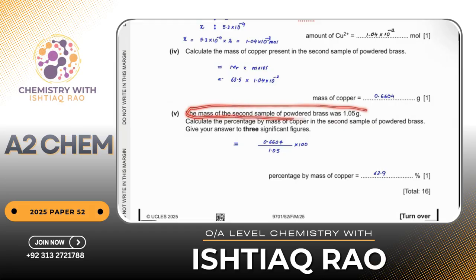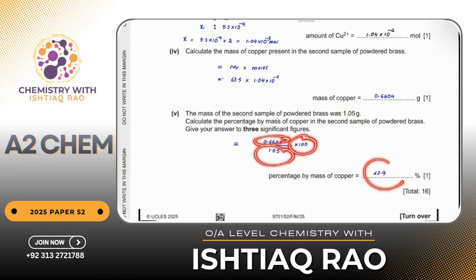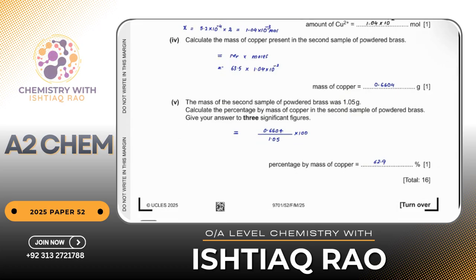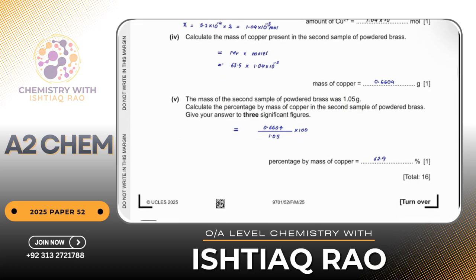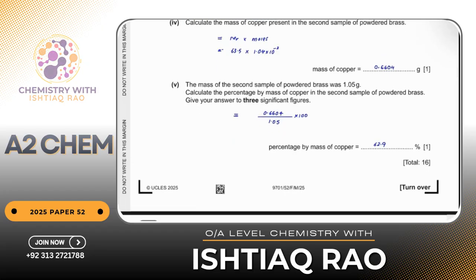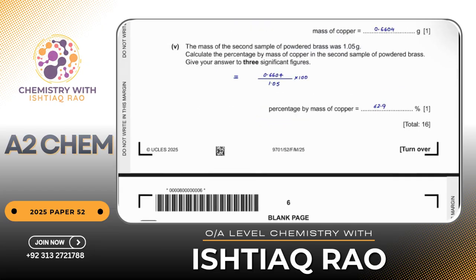The mass of the second sample of powdered brass was 1.05 grams. So individual divided by total multiplied by 100. I got the percentage by mass of copper. Simple. Whenever you are going to find out the percentage by mass of anything, you need the individual mass divided by the total mass and then multiplied by 100. That's it.